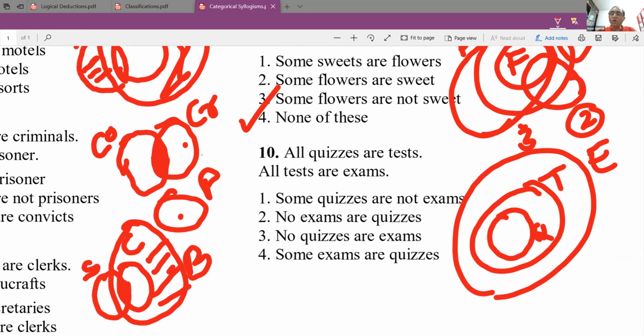So when all tests are exams and all quizzes are tests, some exams are definitely quizzes. So definitely I can say that this is true: some exams are quizzes. Okay. So I can definitely say that the 10th is the answer. So that brings us to a conclusion as far as syllogisms is concerned.